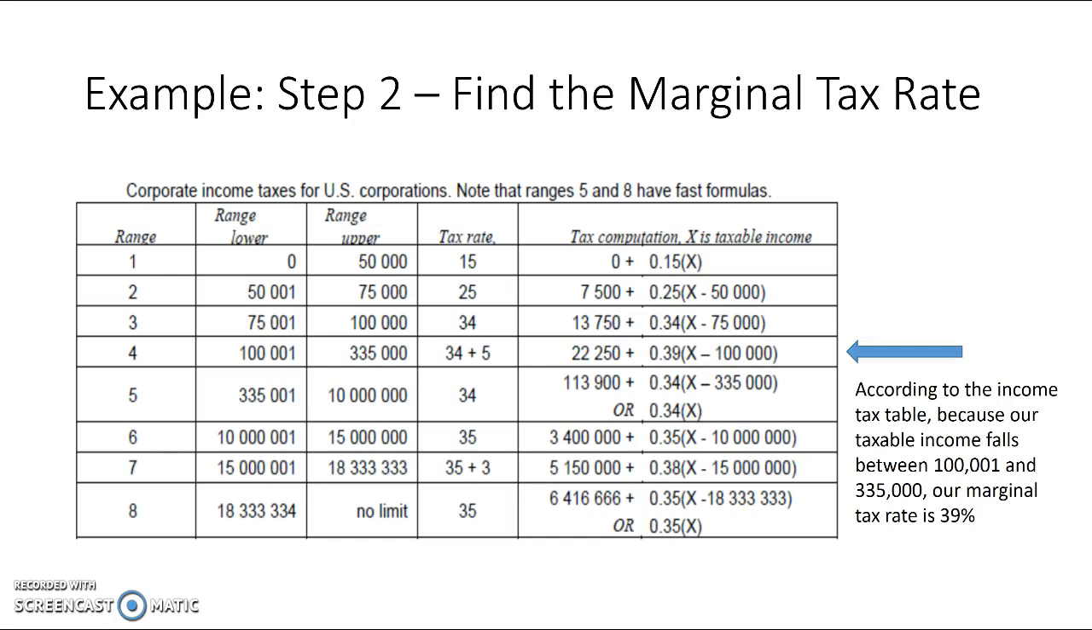Step 2 would be finding the marginal tax rate. To do this, we look at our table for corporate income taxes, and we find that $272,000 falls in range 4, and we look at the tax rate, and it is 39%. So our marginal tax rate is 39%.